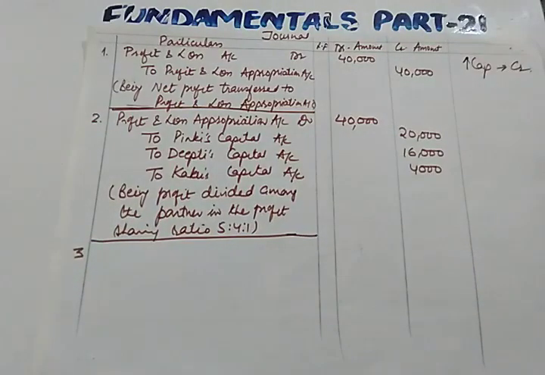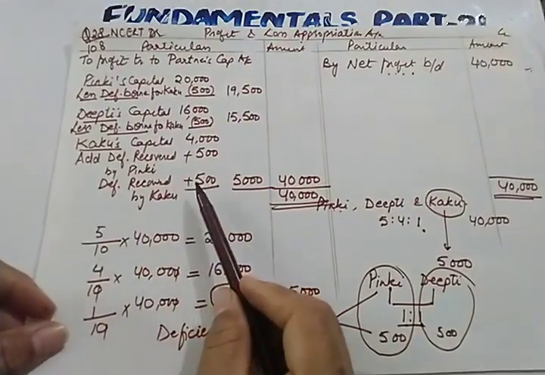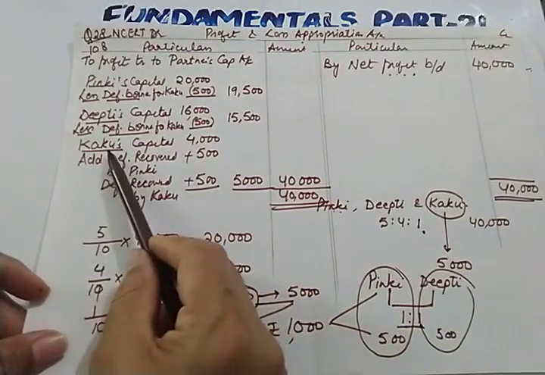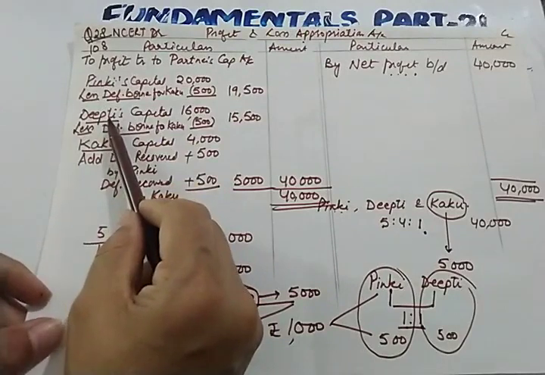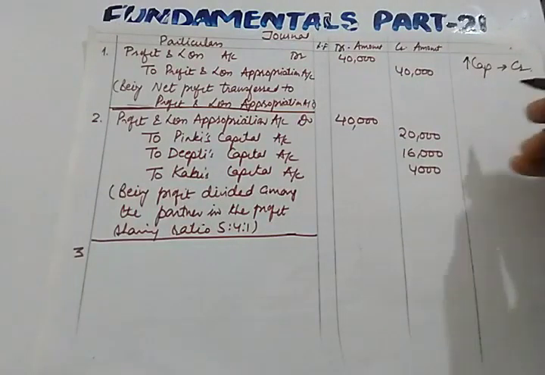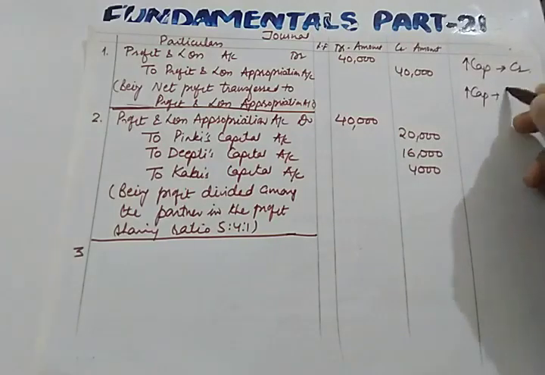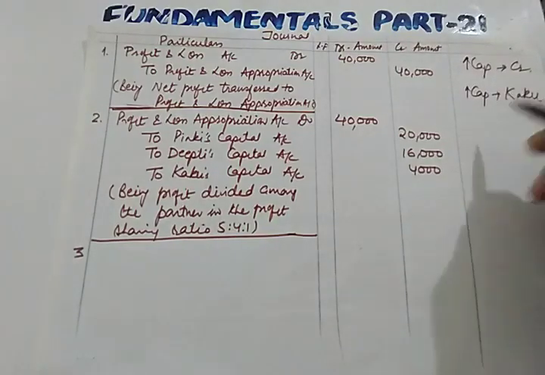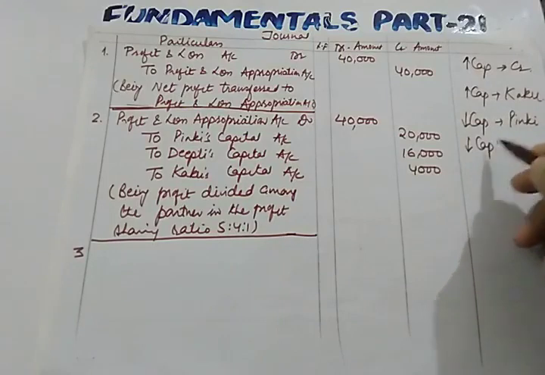Now the third journal entry is very critical, because this is the main journal entry also, because here we'll be giving guarantee to Kaku, and this guarantee to Kaku will be given by Pinky and Deepti. So you know the rule of capital account. In this case we want to increase the capital account of Kaku, while we want to decrease the capital account of Pinky and of Deepti.